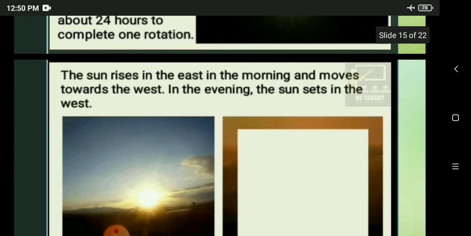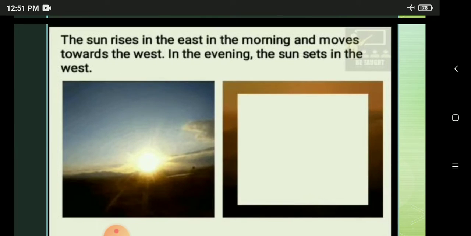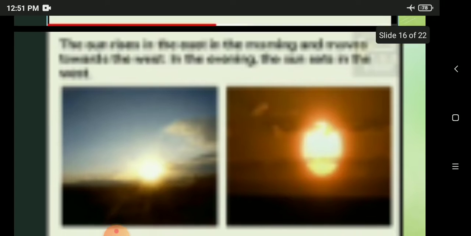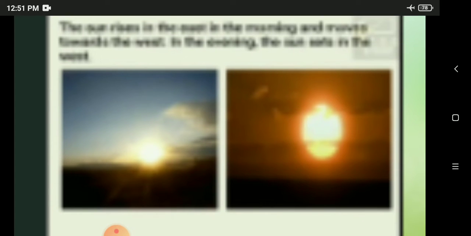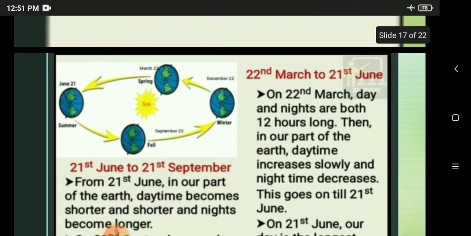Now, the sun rises in the east in the morning and moves towards the west in the evening. The sun sets in the west, so we feel that the sun goes around the earth, but that is only an impression. Actually the earth turns around itself. That is why we have day and night on the earth. This spinning of the earth around itself is called the rotation of the earth. Are you all clear, children?